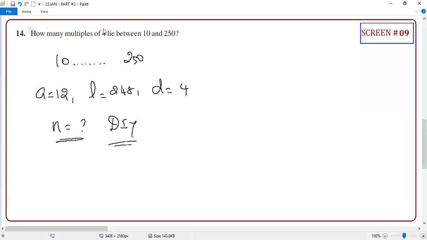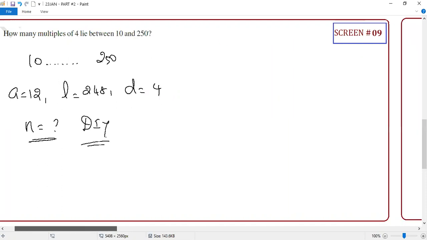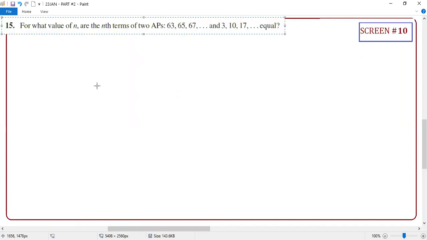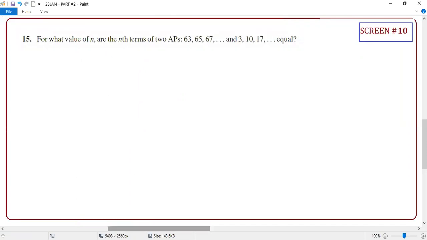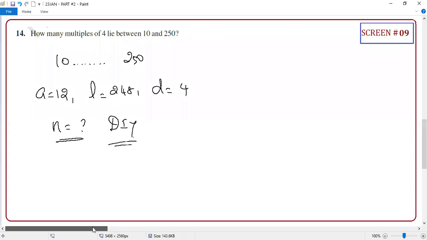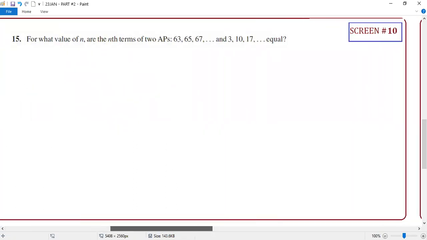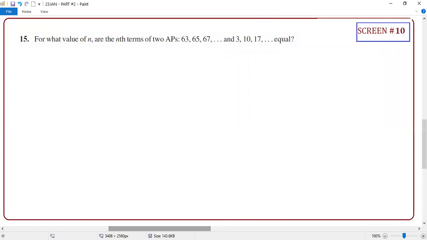Only a few of them are answering, the rest are sleeping. What's the value of N? How many terms? It is the formula L minus A by D plus 1, right sir? Yes, you are right. N equals (L minus A) by D plus 1. You just refer to the notes, okay? And if something is not clear, send me a personal message.